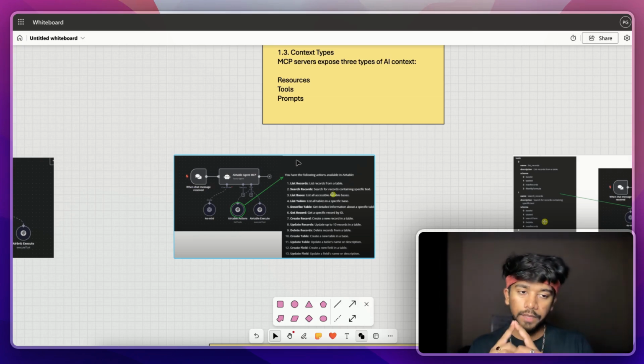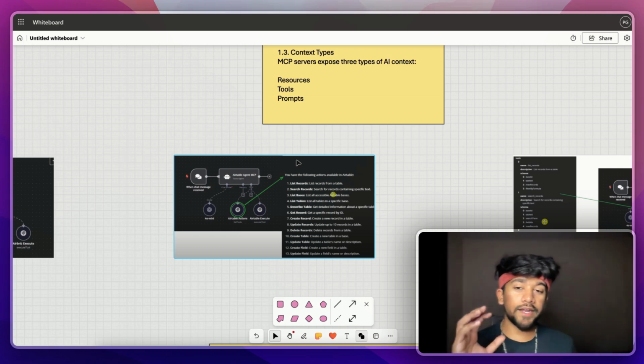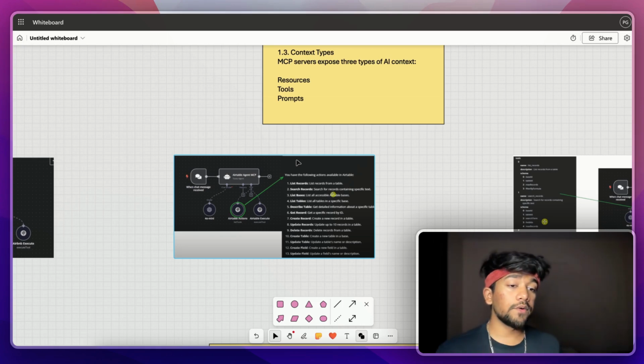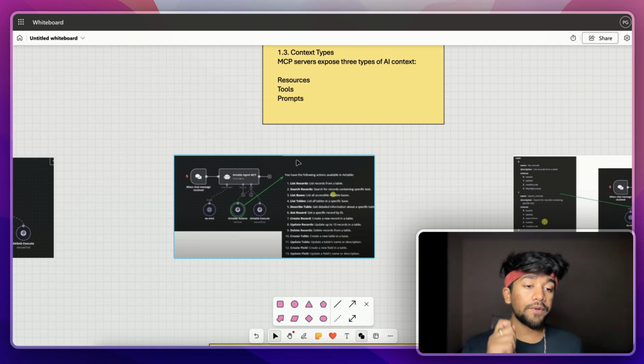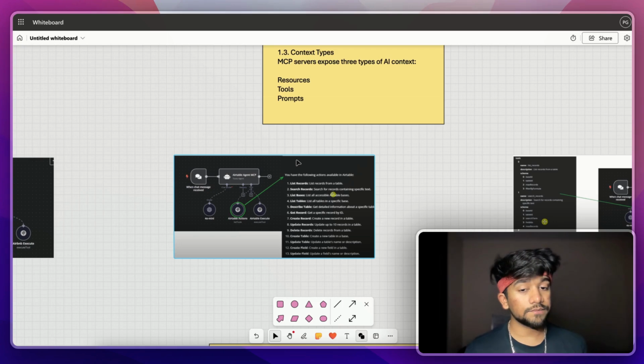MCP gives us some pre-built MCP servers which we can use easily to plug and play all the endpoints, all the different services into our automations. Second is security. Currently AI agents have no security. Your AI agent can do any other task and it won't be recorded other than the IP address. Whereas MCP servers will be able to keep logs, keep track of what is happening through which MCP server, which can help reduce any crimes being caused using these AI agents.